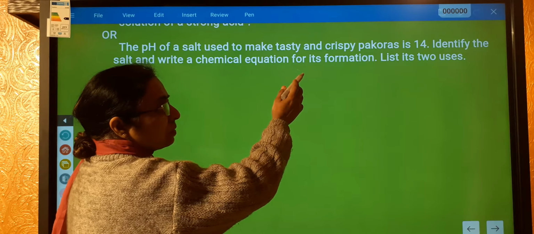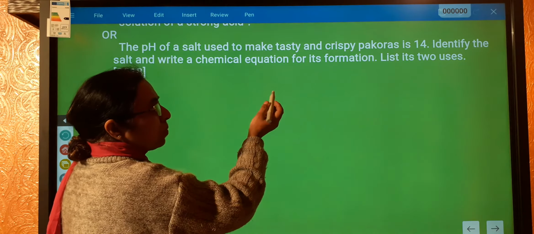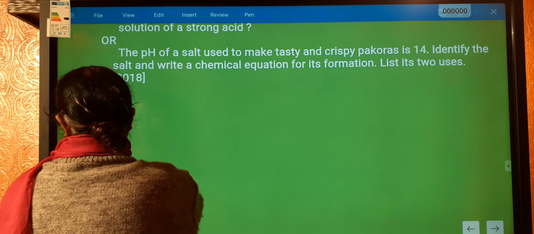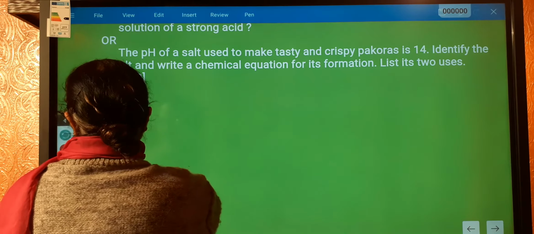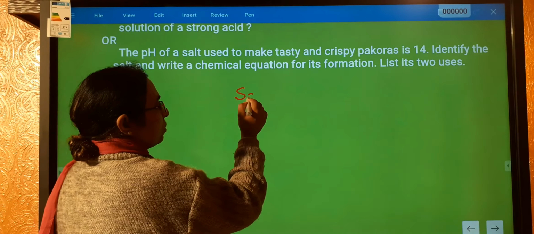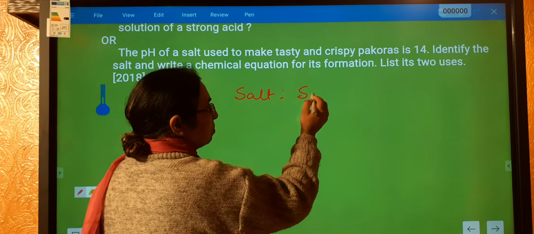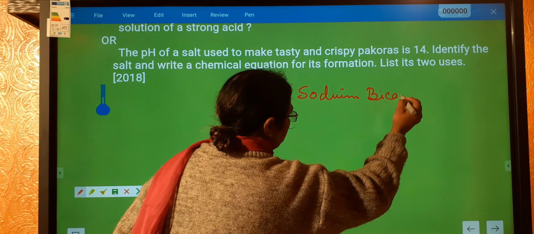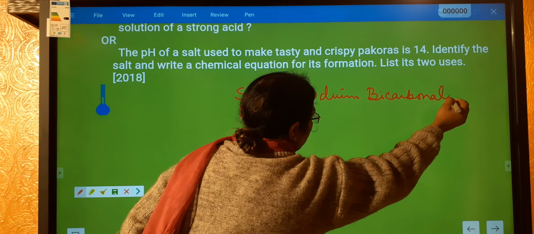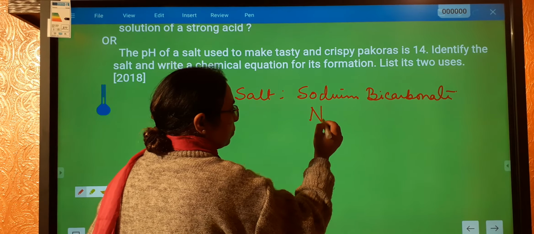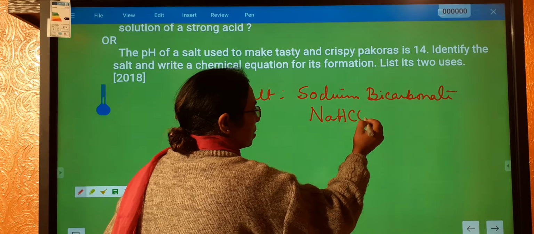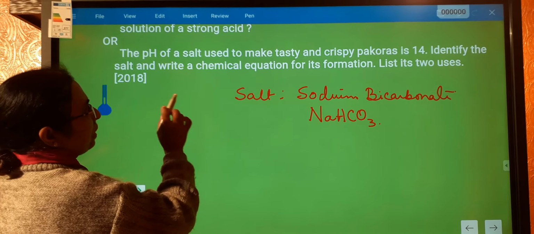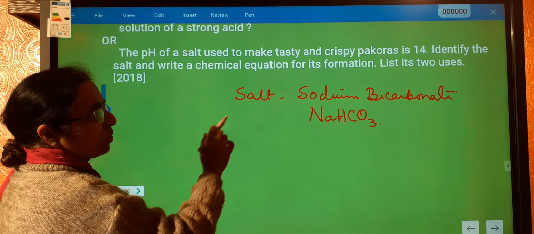pH 14, this is alkaline pH. So for pakoras, what are we using? The salt over here is sodium bicarbonate. How do we write sodium bicarbonate? It is NaHCO3, sodium bicarbonate. We have identified the salt. Now write the chemical equation for its formation.